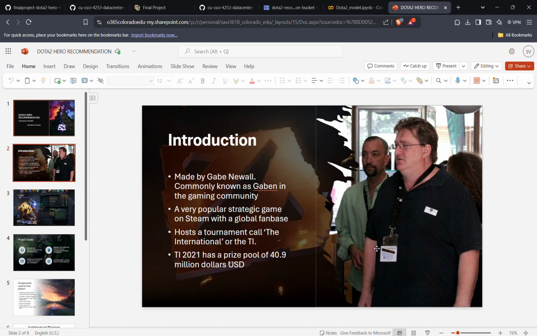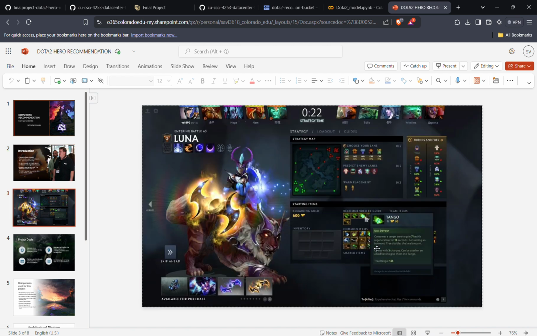So, coming to the gameplay, where the players use my model, my service. This is one of the main screens that the players see. There are 10 players in each game, so 5 on each side, and each player needs to pick a character in order to play this game, and that character is called a hero.